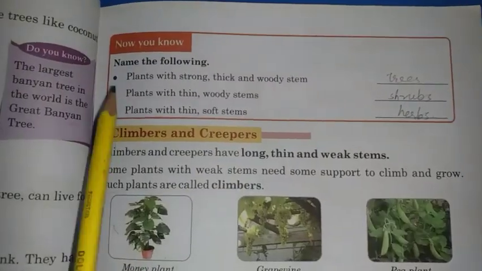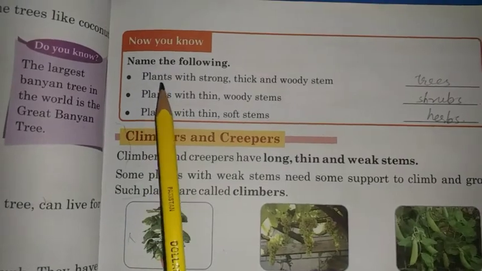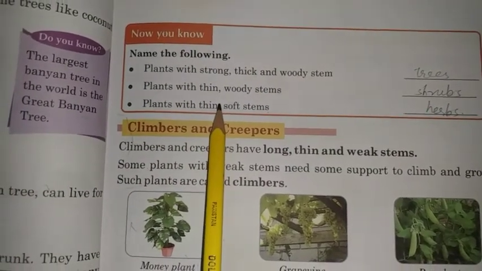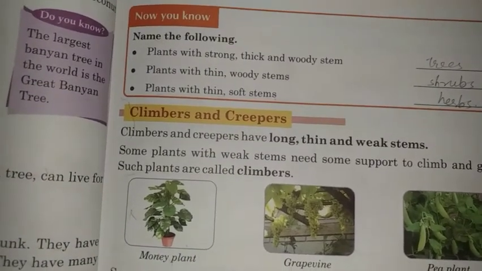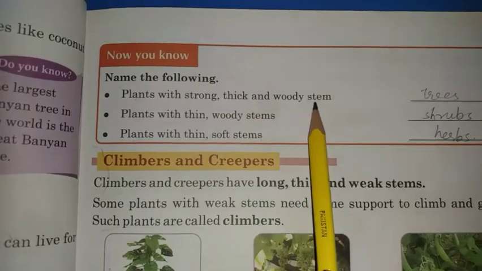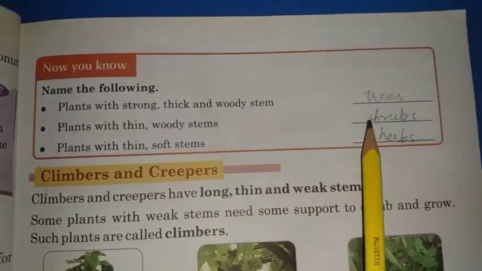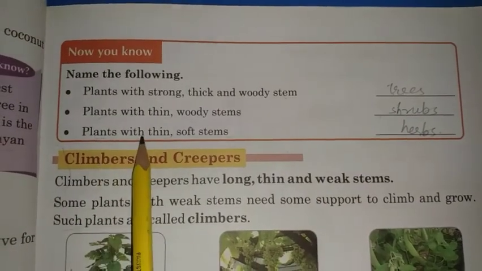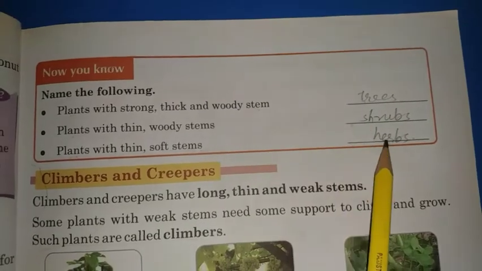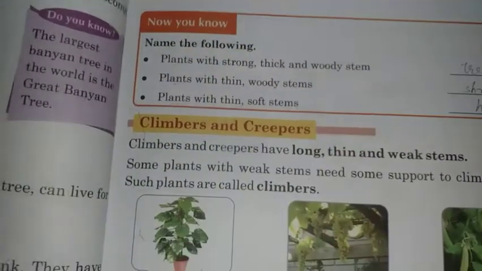Now here are some fill in the blanks on page number 11. You have to fill these blanks yourself because we have already studied these things up till now. But I am doing this for you. Let's start. Plants with strong, thick and woody stem are trees. Plants with thin woody stem are shrubs. Plants with thin soft stem are herbs. Trees, shrubs and herbs.